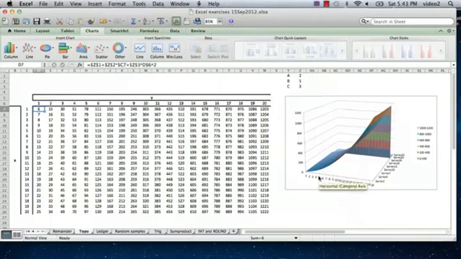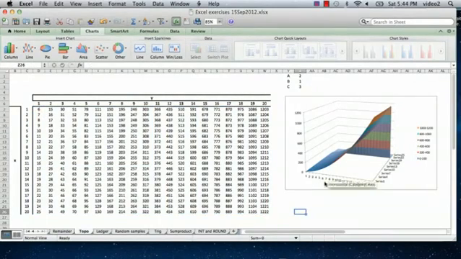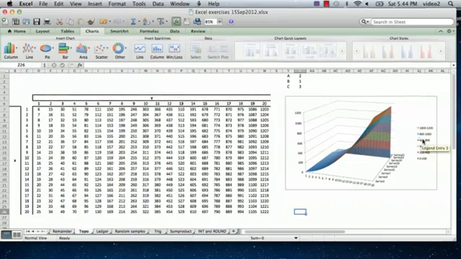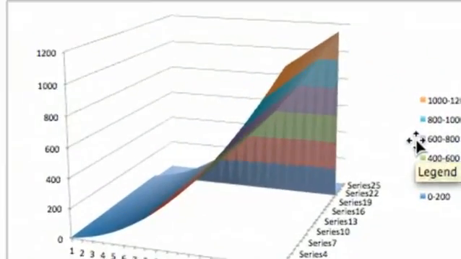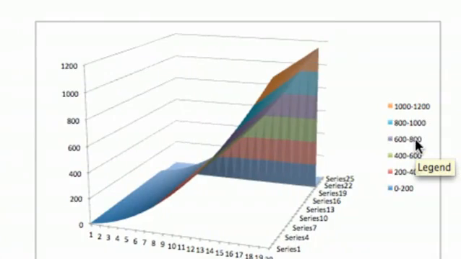One of these scales is X, the other one is Y, and then the Z value, which is the values in the array here, is illustrated by a surface plot. And it's very nice because it's color coded, so you can see it's automatically scaled. Every 200 whatever units these are is a different color, and you've got your legend over here. Let me just scroll in so you can see the chart a little better. The resolution only looks bad because I'm zooming in here.